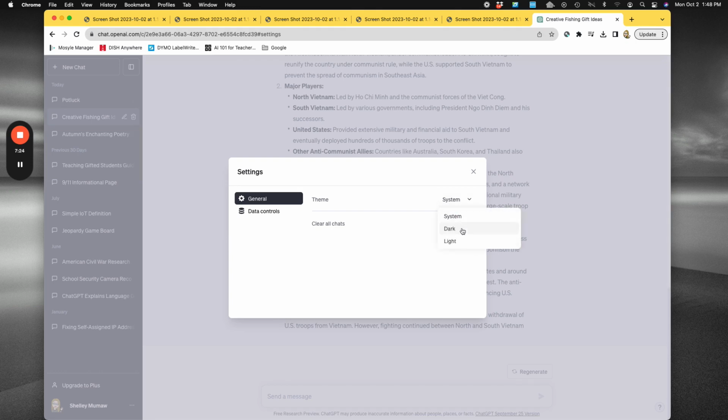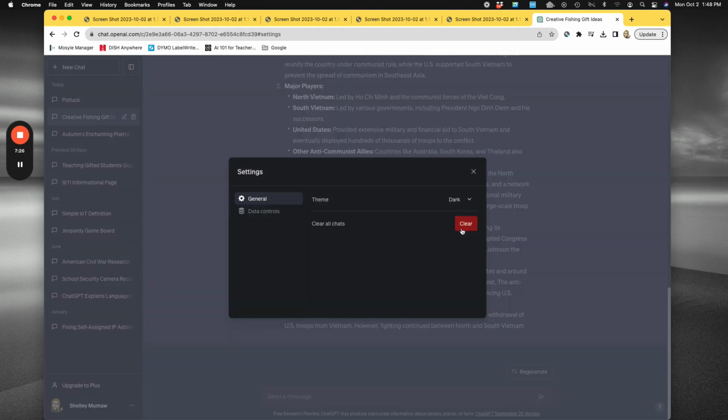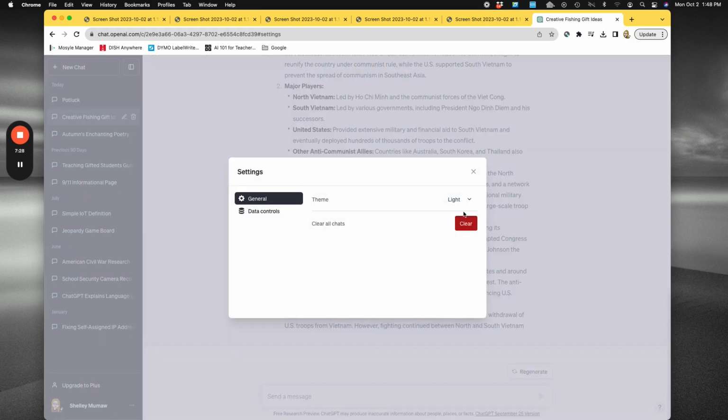It really doesn't change much. It makes your screen dark or light. So depending on visually what is best for you, you can choose those. System is just always going to set to what works best with the screen that I have.